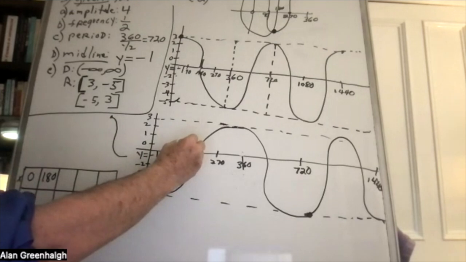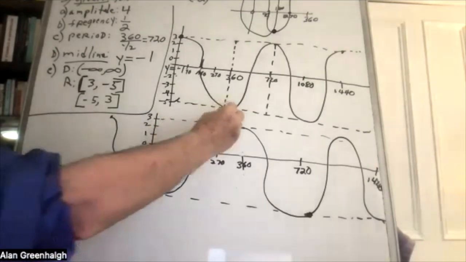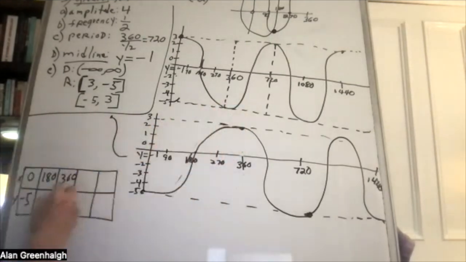And that would be -1. And then 360. Well, actually, what would be the next? Yeah, let's do 360. 360 is the maximum, which is 3. And then we can do 720. Doesn't matter. You could choose any points you want.